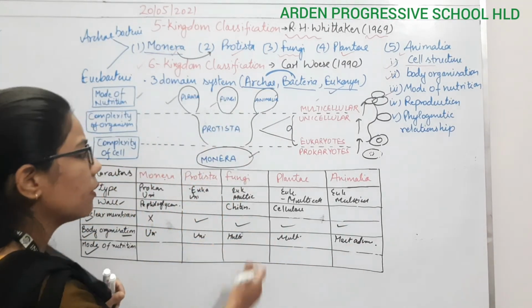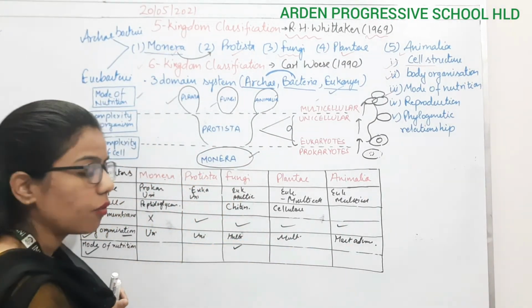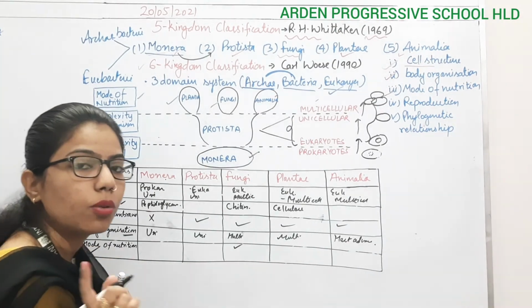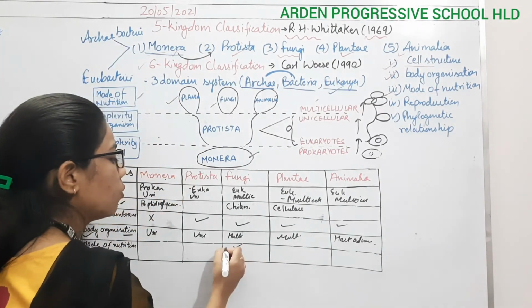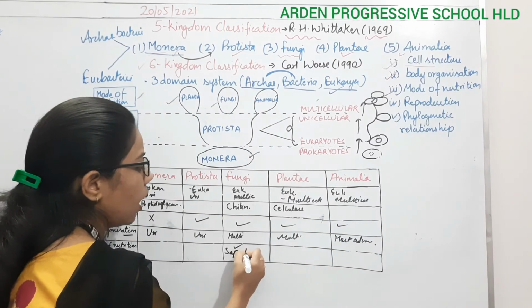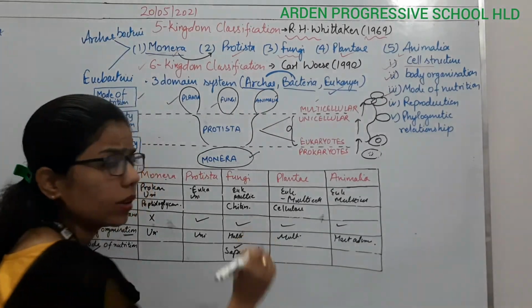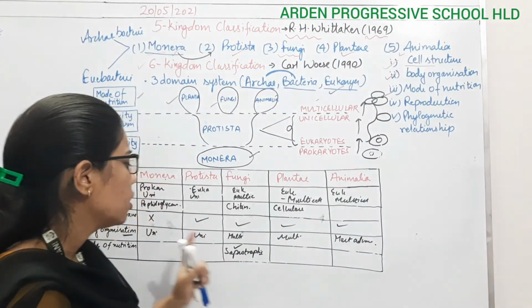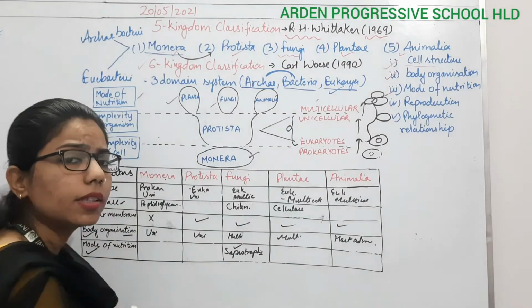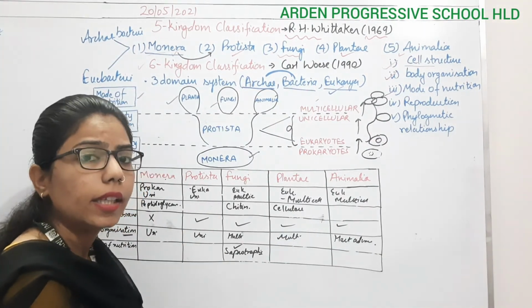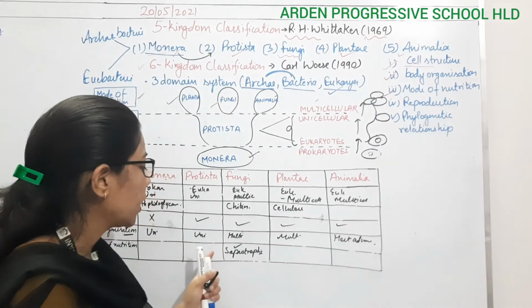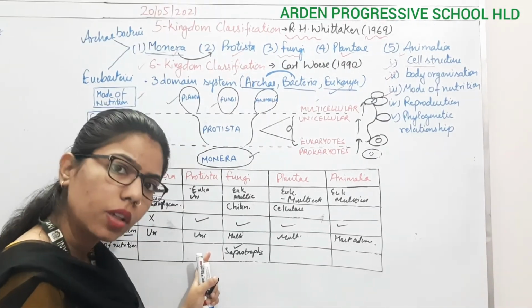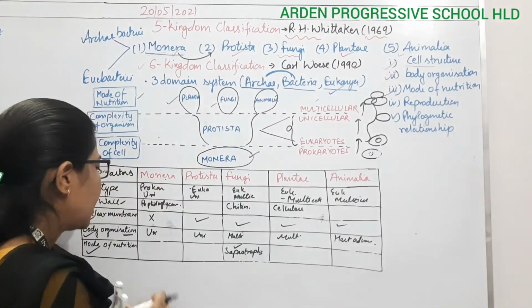Specifically for fungi, this heterotrophic nutrition is saprotrophic, in which they are dependent on dead and decaying parts. And the rest of the protista are again dependent on others, like amoeba, paramecium, right?